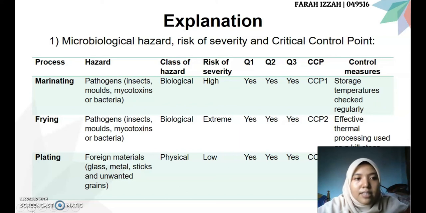For the plating, which is CCP3, the hazard is foreign materials such as glass, metal, sticks, and unwanted grain. The class of the hazard is physical. It will be CCP3, and the control measure is to eliminate potential sources of physical hazard.